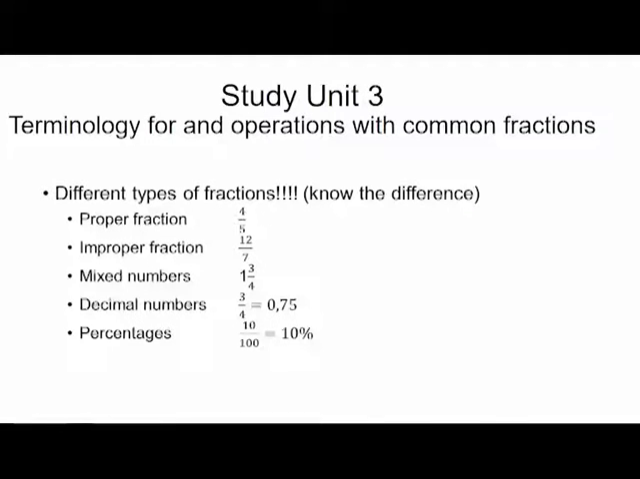An improper fraction is where the numerator is bigger than the denominator, like the one in the example, 12/7. Mixed numbers, you need to know the difference, is where a whole number is with a fraction, for example 1 and 3 quarters. Decimal numbers, you need to study as well. 3 quarters is 0.75, because it's about 75% of a whole. So have a look at that. And then percentages. 10/100 is 10% because it's only 10 parts. The numerator is 10 and the denominator is 100, so that's 10%.